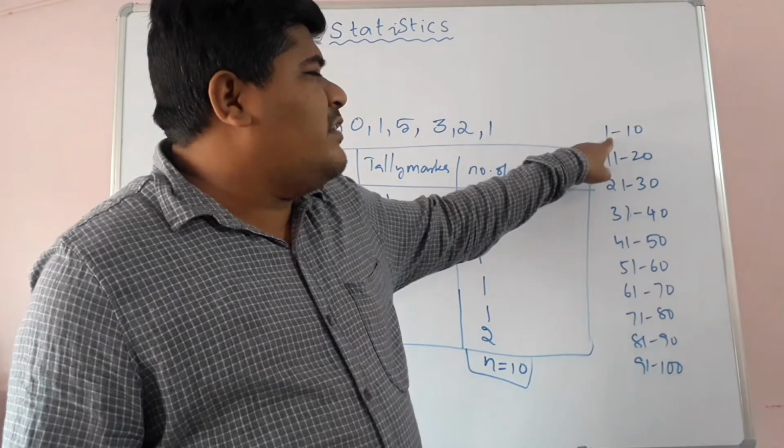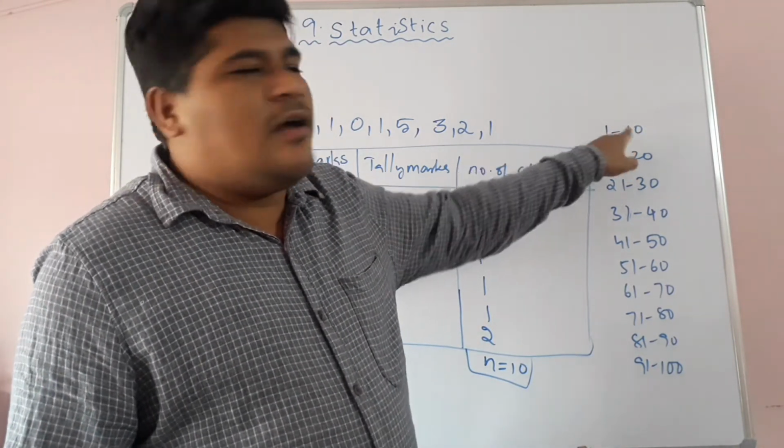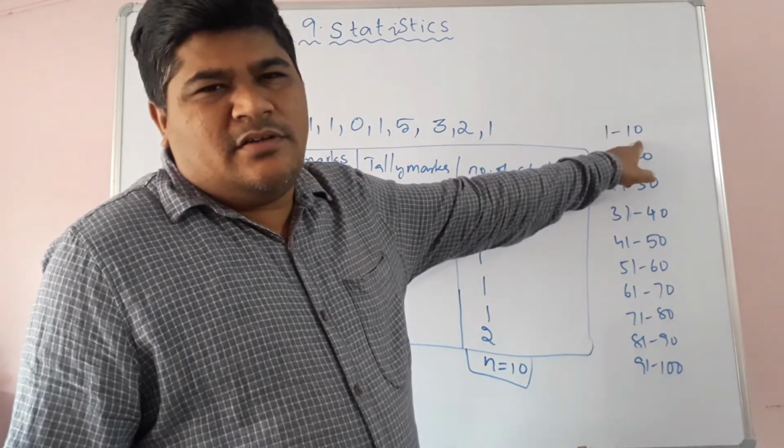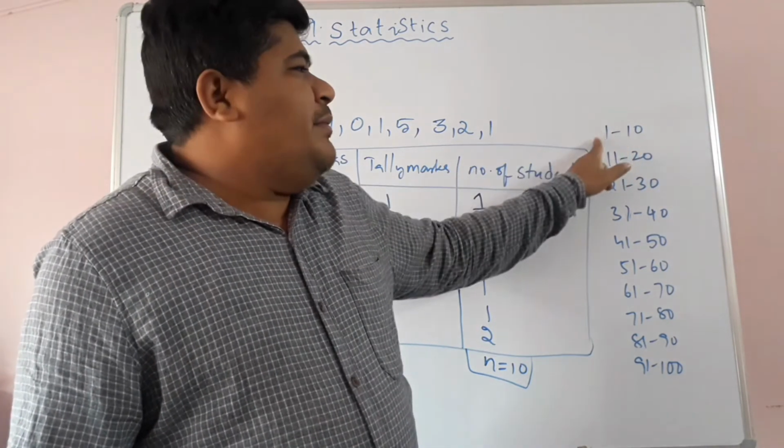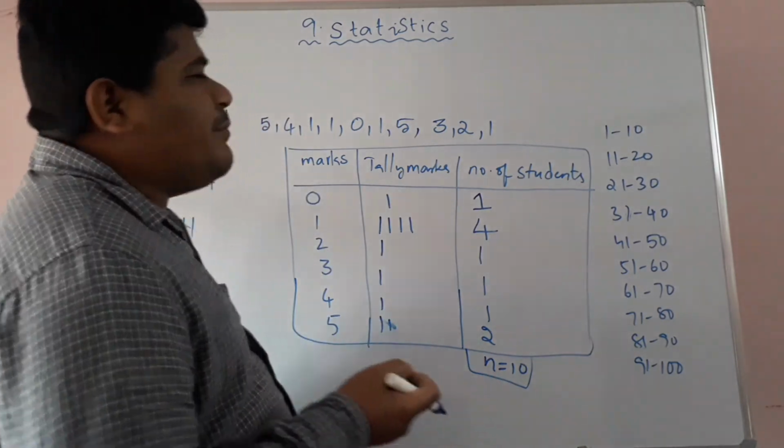Here the smaller one is called the lower limit, and this is the upper limit. These are the class intervals, children. In class intervals, some types are there.